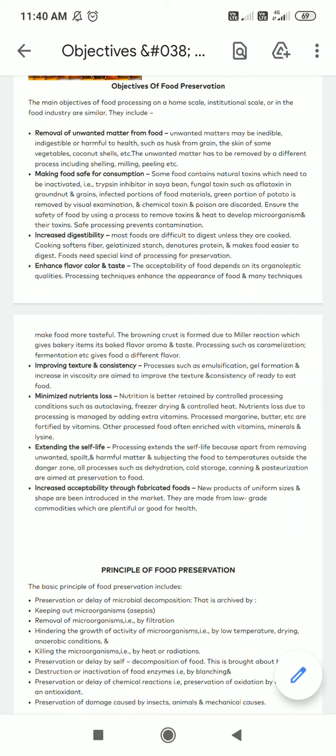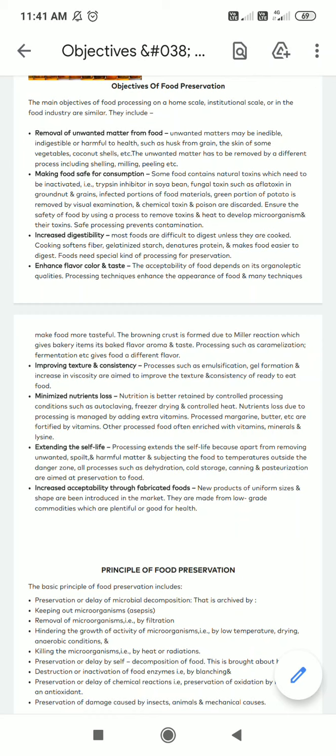So we have to preserve the quality of the food from its raw material form to the final product form. That is the meaning of food preservation, that we are taking everything into consideration, from its growing as a raw material to its processing as a fruit juice to its transport into the market. So that is called food preservation.